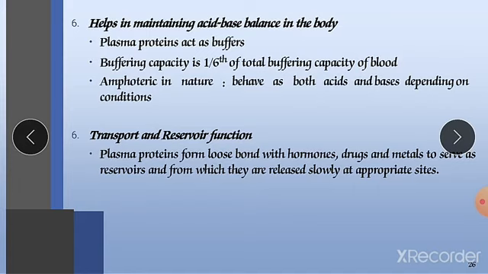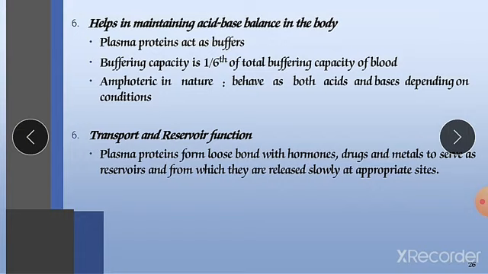The next function is that it helps to maintain the acid base balance in the body, because in our body constantly the chloride ions maintain acidity and the bicarbonates maintain basicity. Constantly they are increasing and decreasing, and according to the requirement the concentration of ions will be increased or decreased.